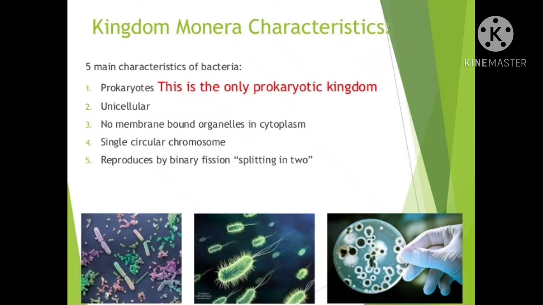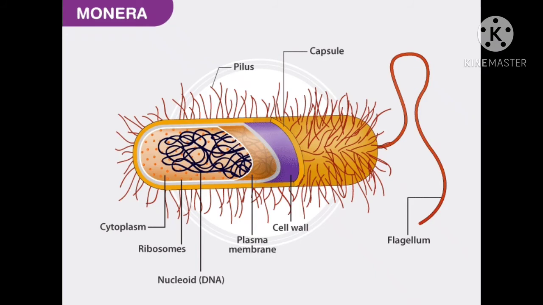There are no membrane bound organelles in the cytoplasm. Organelles like mitochondria, chloroplast and endoplasmic reticulum are all absent, and ribosomes are present but of a very small size, that is 70S only. So the characteristics we see in the eukaryotic nucleus are not present here. The mode of reproduction in kingdom Monera is asexual, with the help of binary fission or budding. Very rarely sexual reproduction can also be seen in this kingdom, by the conjugation method.